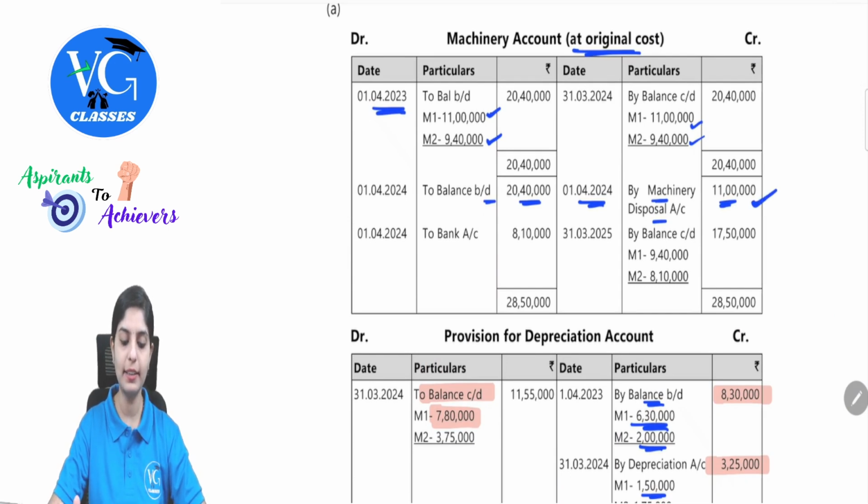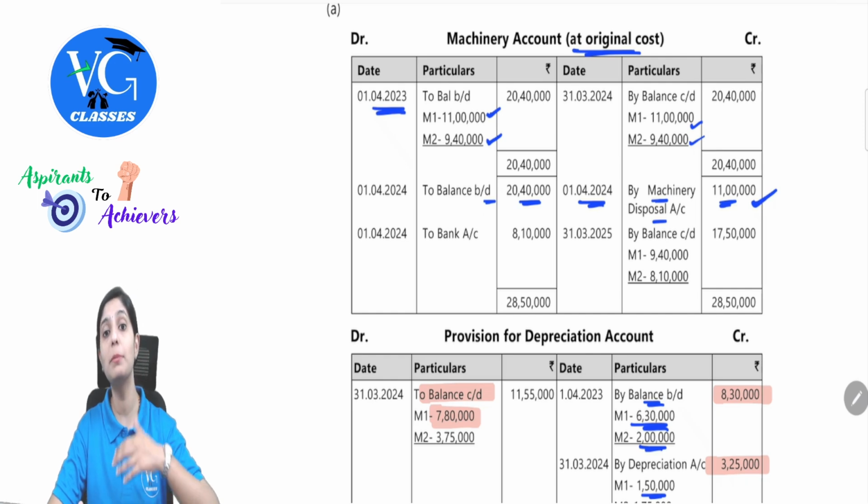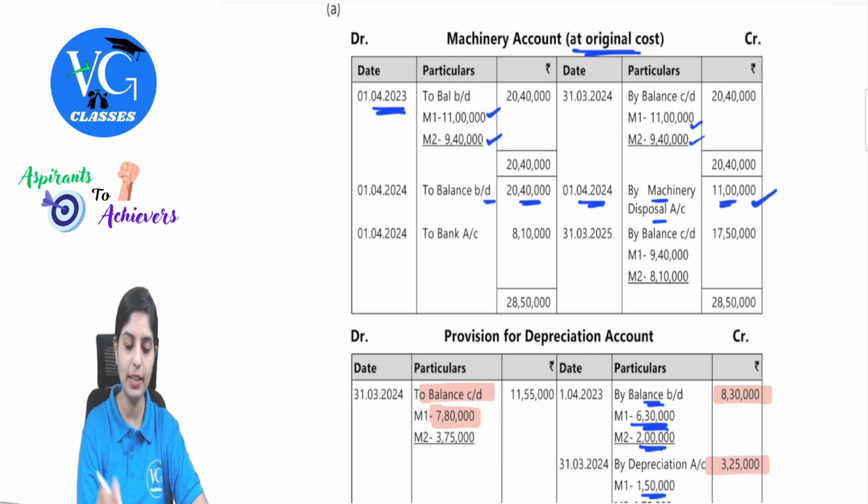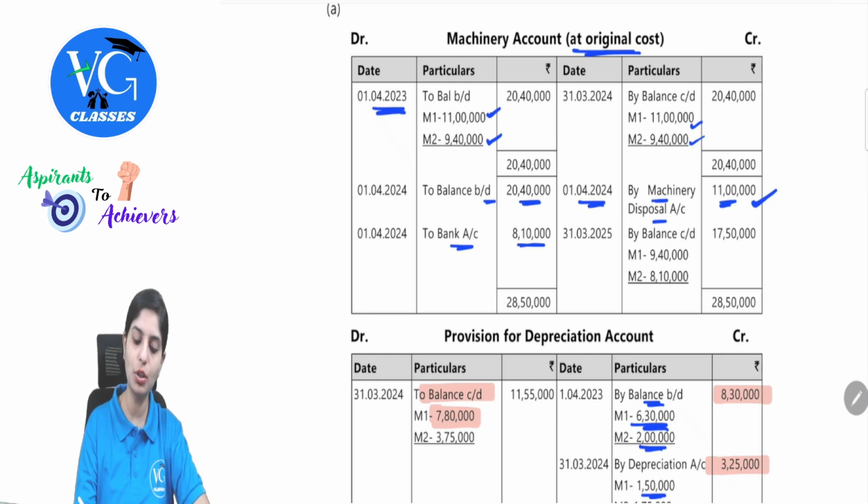So in the current year, that is 1st April 2024, machine number 3 is purchased. What is the entry? Machinery account debit to bank account. So that is being reflected here to bank 8,10,000. So then we will find out the closing figure.